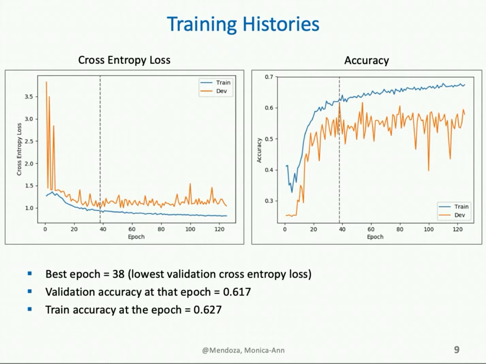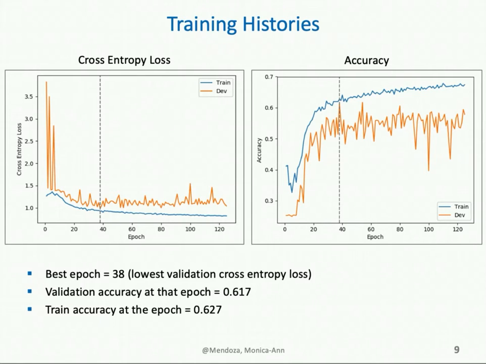On the right-hand side, we have a plot of accuracy over epochs. Again, the gray dashed line represents the best epoch, matching the same best epoch as found in cross-entropy loss. The validation accuracy at epoch 38 is around 61.7%, and the training accuracy at that epoch is 62.7%.